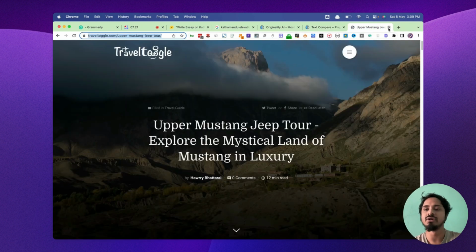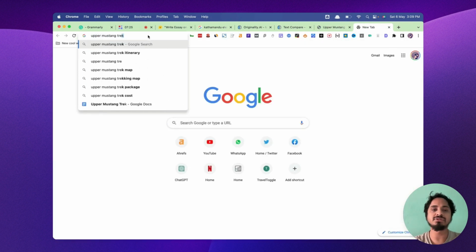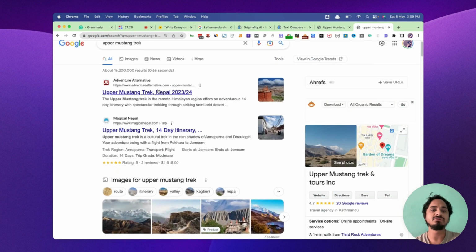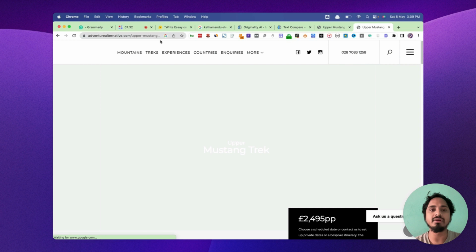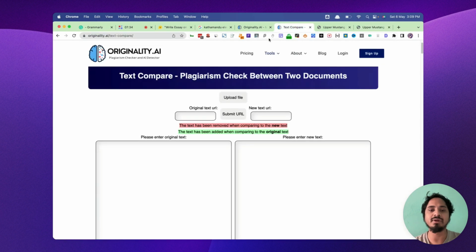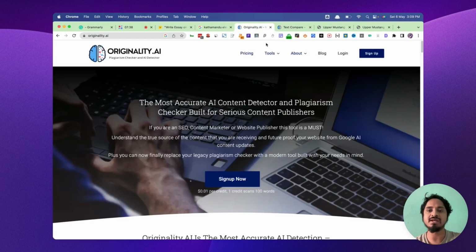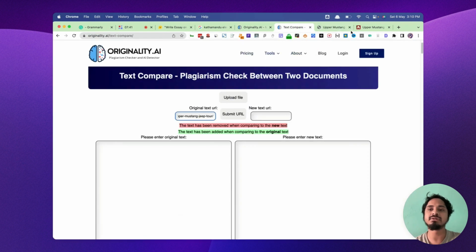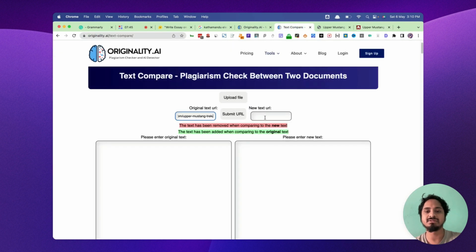I'm going to check the same content and Upper Mustang Trek. This is the first URL. Original text URL, I'm going to copy this and paste it here, and the new text URL is something like this. Okay, submit the URL.